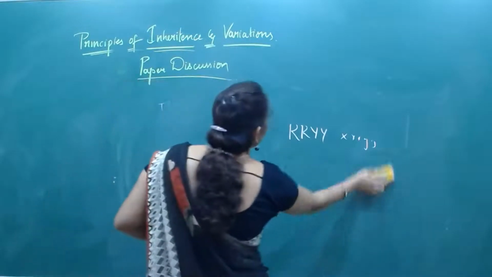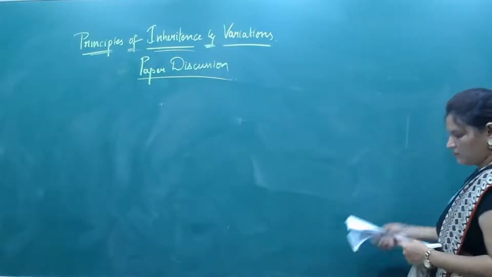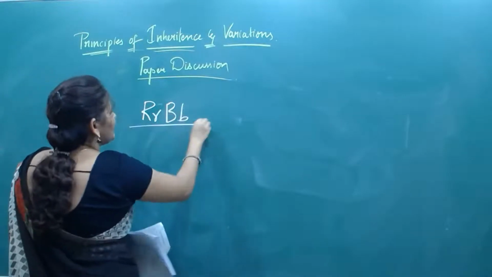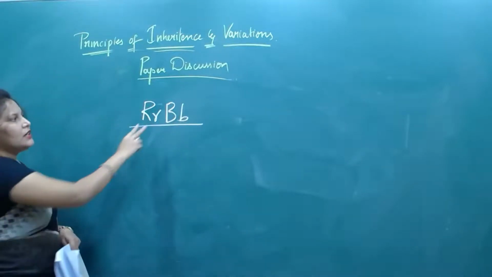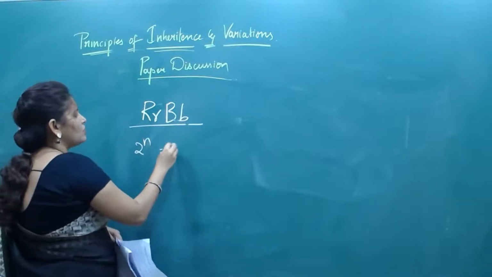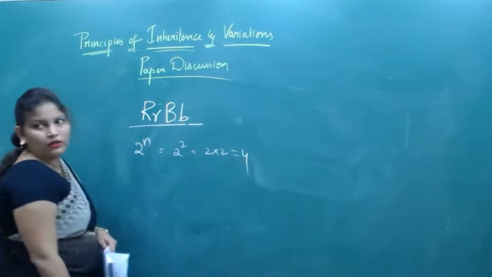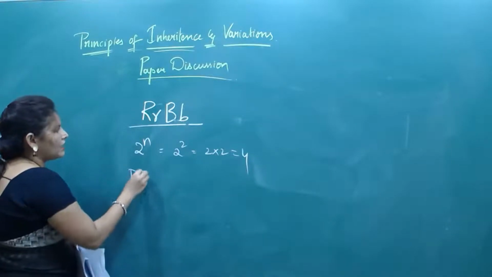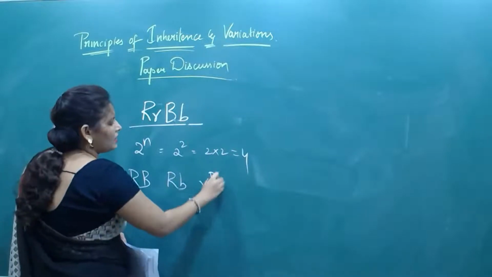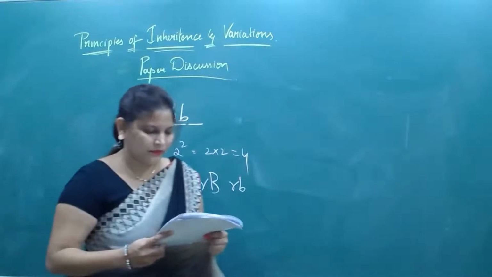Just like that cross. Here they are asking: capital R small r, capital B small b. How many gametes will come? Here, two different heterozygous genes are there. So 2 to the power of n, so 2 to the power of 2, so 2 into 2 that is 4. What are they? Capital R capital B, capital R small b, small r capital B, small r small b. Yes or no? 4 gametes.